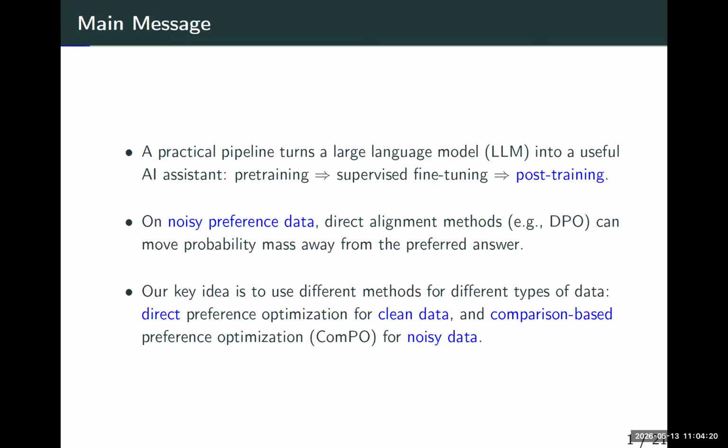For clean data, we still use DPO or some other direct alignment methods. But for noisy data, we developed our new method called ComPO, based on comparison oracles. And we find that our approach could alleviate this issue and improve the alignment performance.